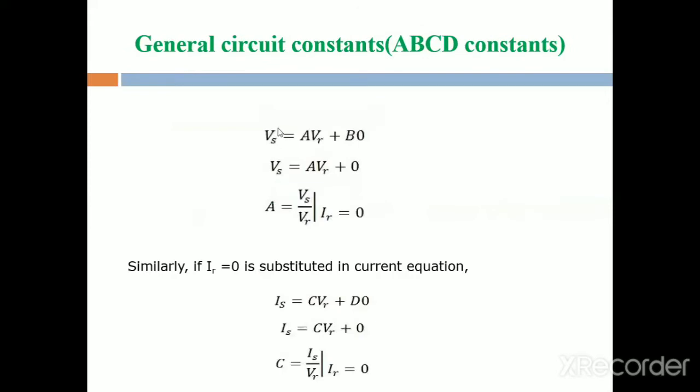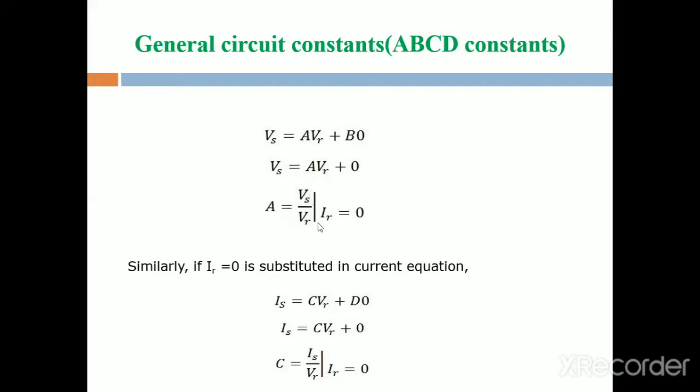Next, the general equation is Vs equal to A VR plus B IR. Substitute IR equal to 0 in the general equation. Then Vs is equal to A VR plus B into 0, which is 0. So Vs is equal to A VR. Next, we write the equation for A. Therefore, A is equal to Vs by VR.